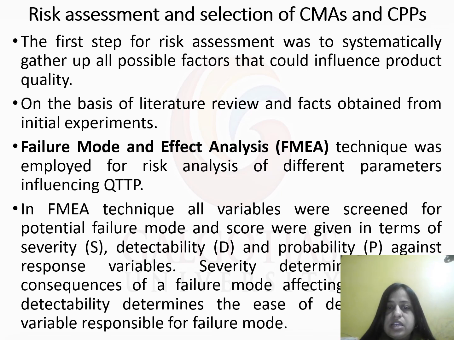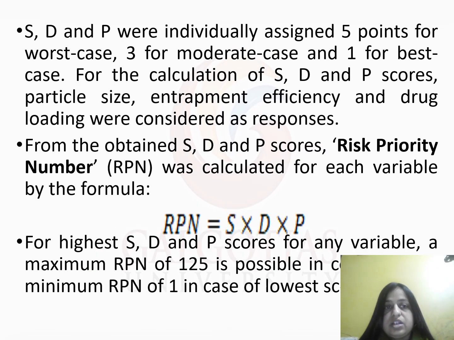In this technique, all variables were screened for potential failure modes, and scores were given in terms of severity, detectability, and probability against the response variable. Severity determines the consequences of failure, and detectability gives the ease of detection of the variable responsible for failure. S, D, and P were individually assigned 5 points for worst case, 3 points for moderate case, and 1 point for best case.